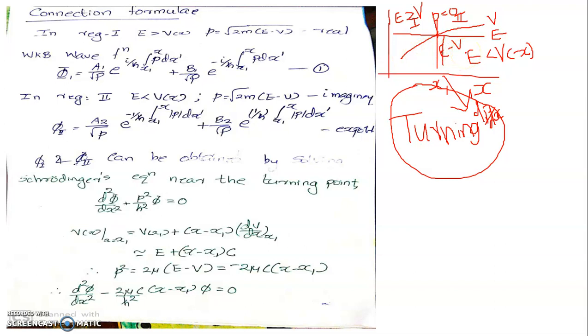So all these cases and some other physical situations like alpha particle decay, working of a tunnel diode, etc. can also be taken as examples of this kind of problems where we can effectively apply the WKB method.